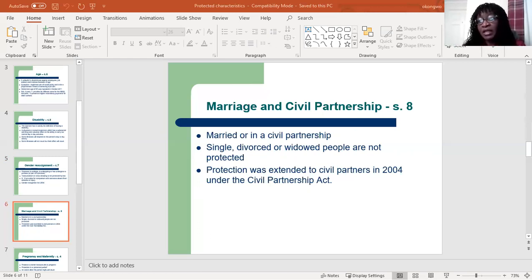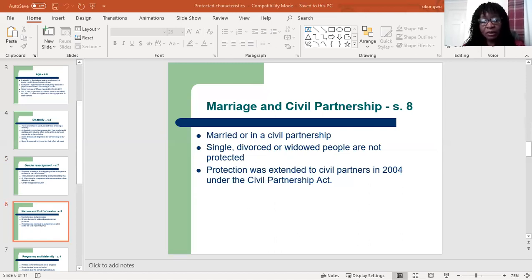This section protects those who are married, or in a civil partnership. It does not protect single people, divorced people, or widowed people. So the protection was extended to civil partners in 2004 under the Civil Partnership Act.